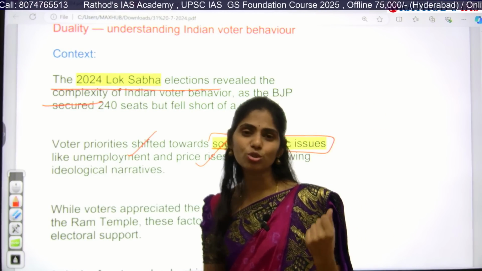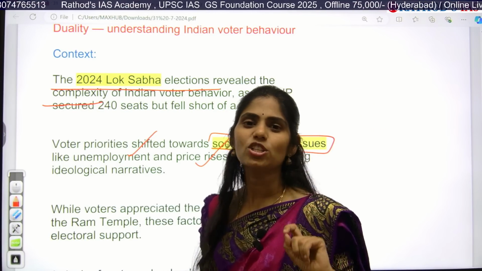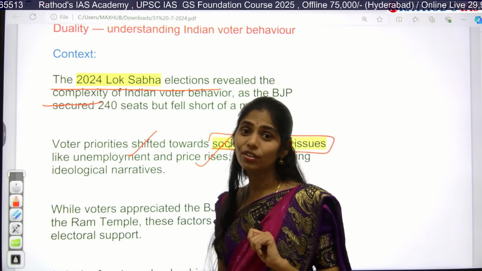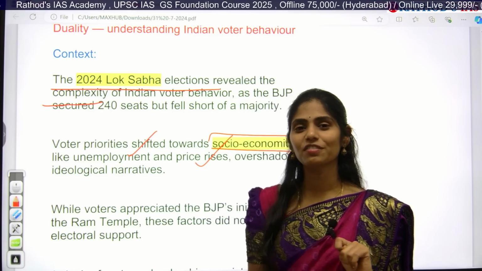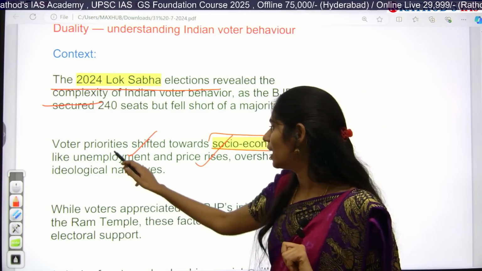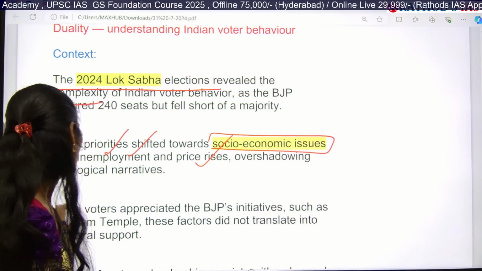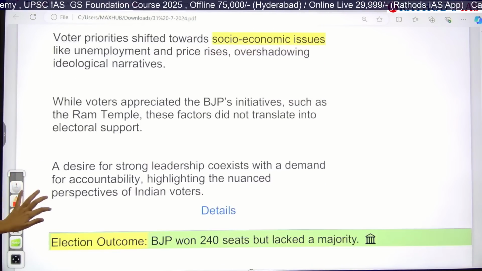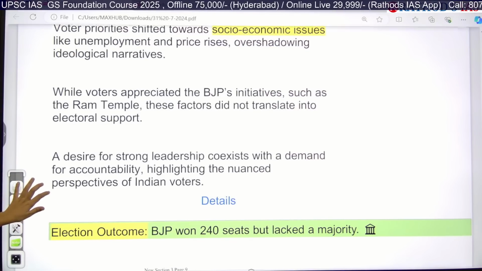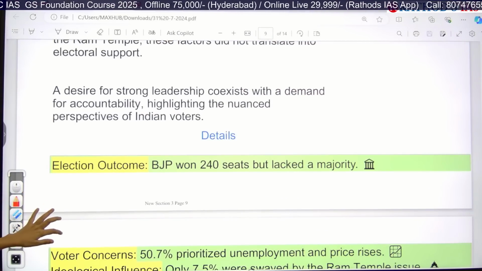Earlier people used to vote based on political party ideology, but now they are not focusing on the ideology of so and so political party. They want to solve the real life problems they are facing. And voters appreciated BJP initiatives like Ram Mandir. Only that thing they accepted.